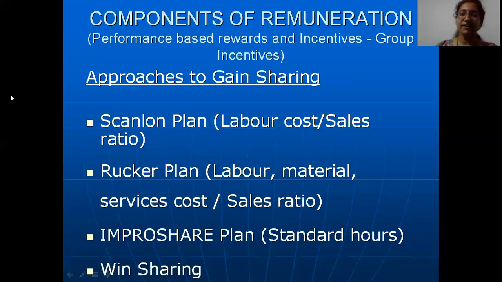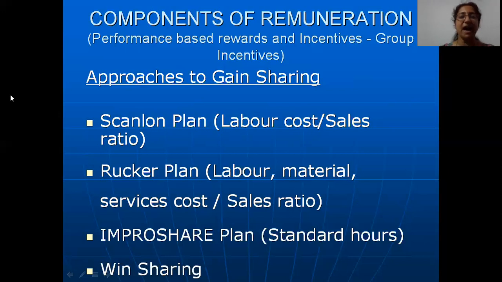The moment they feel that the labor cost to sales ratio is coming down, immediately they will give some kind of share in those gains to the workers. A certain percentage of gains they will give to the workers. Some kind of a bonus they will give to the workers apart from the wages that they are drawing. So this is again based on the employee suggestion system.